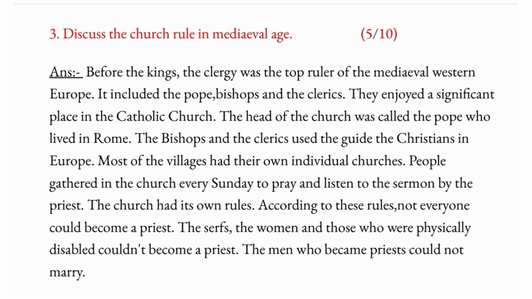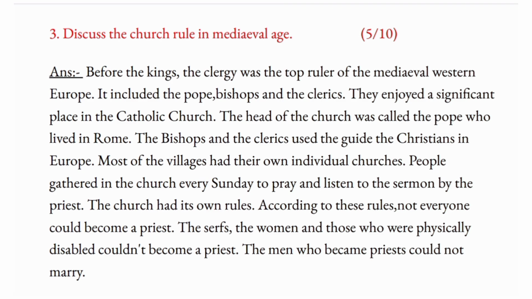The head of the church was called the Pope, who lived in Rome. The bishops and the clerics used to guide the Christians in Europe. Most of the villages had their own individual churches. People gathered in the church every Sunday to pray and listen to the sermon by the priest.